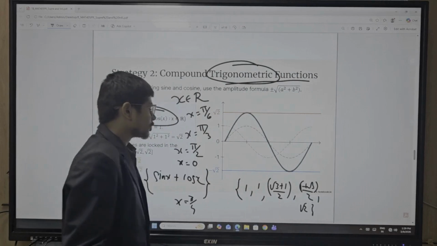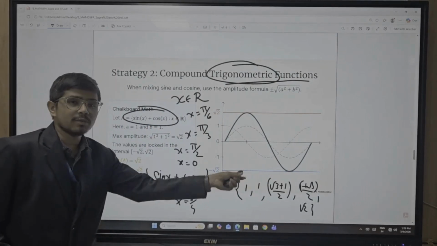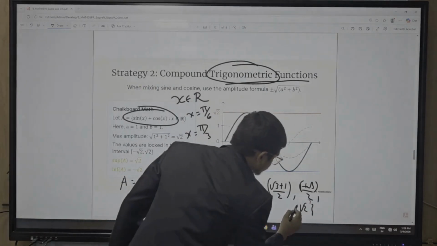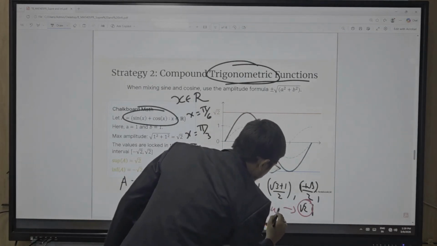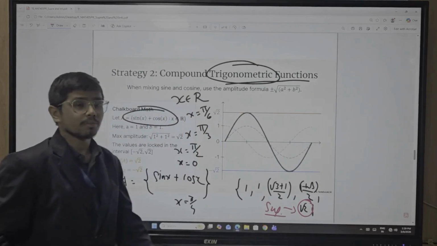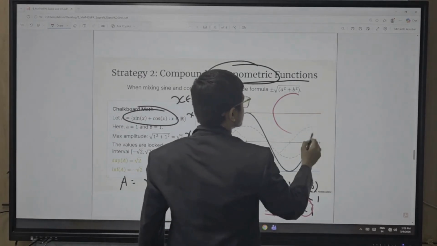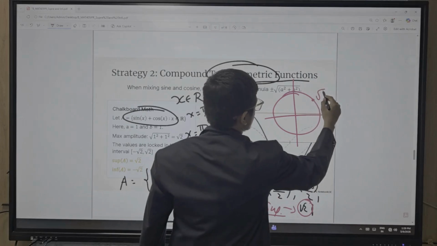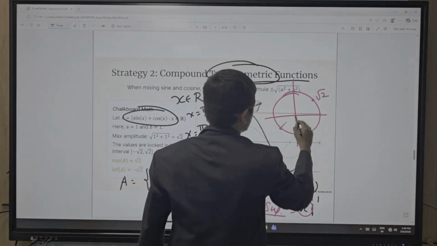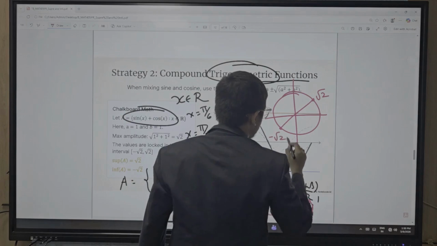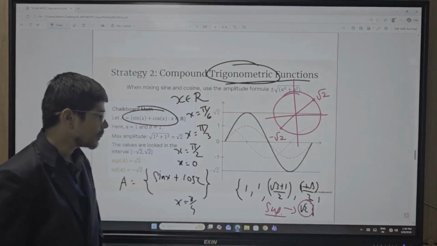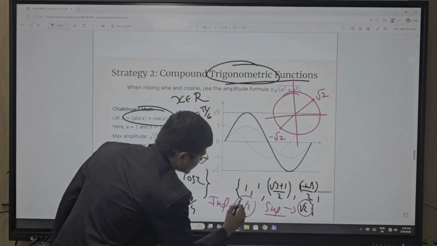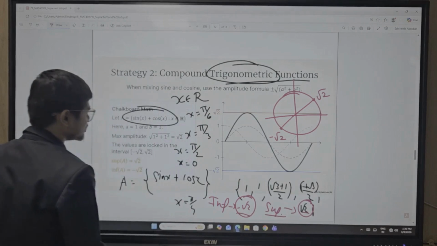Okay, so what is the maximum value here? Maximum value is √2. So the supremum of this value is √2. But when you consider the opposite side of √2, you get -√2. So what is the infimum value? Infimum value is -√2. Supremum value is √2.